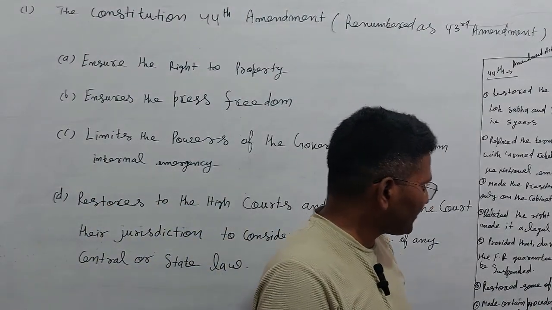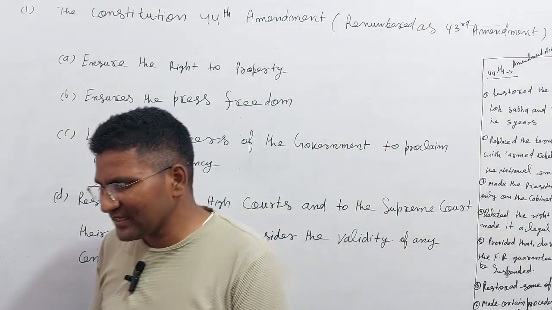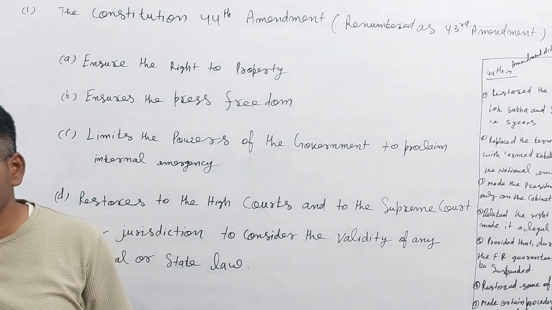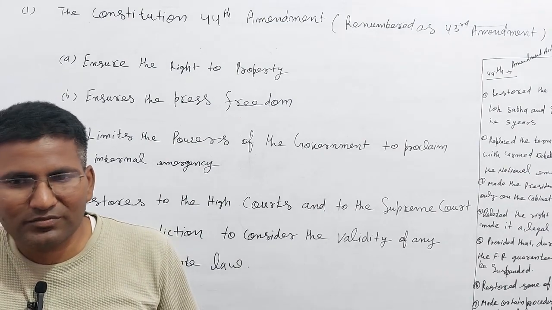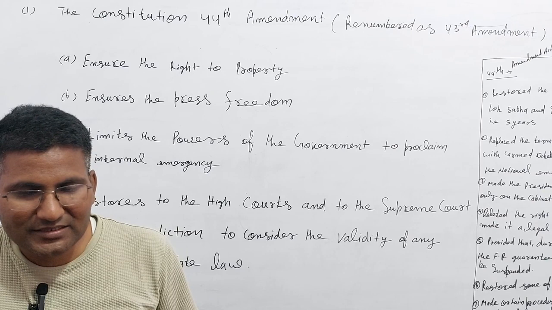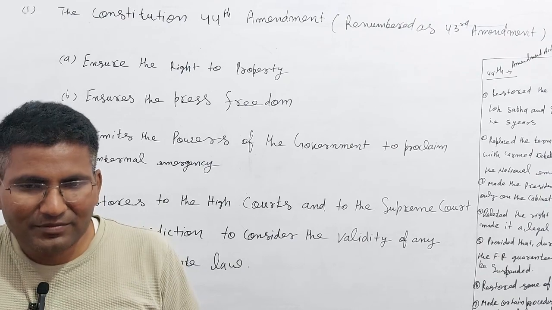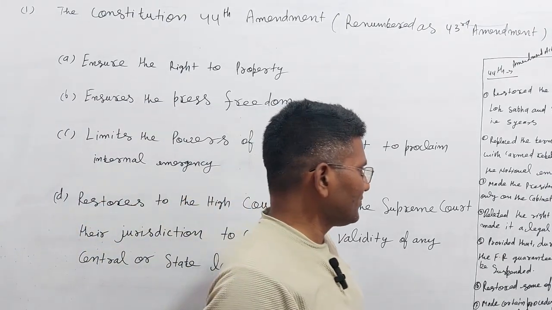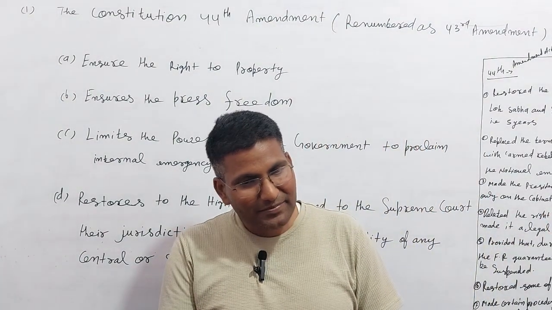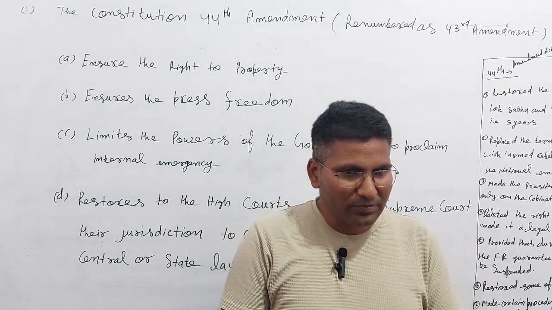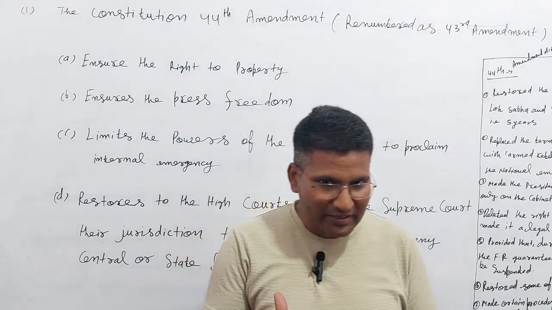it deleted the right to property from the fundamental rights and made it a legal right. I can say that by the 42nd Amendment, the Indira Gandhi government threw the right to property on the ventilator, and the Morarji Desai government removed it from the ventilator, meaning it died. So here the right to property became a legal right, and it was no longer a fundamental right.